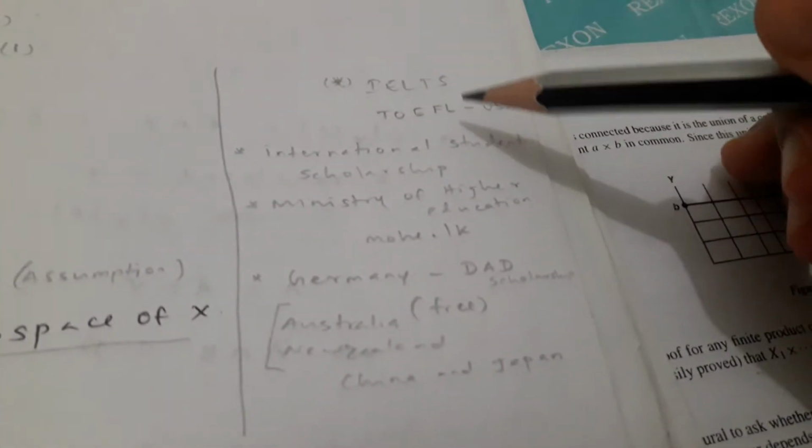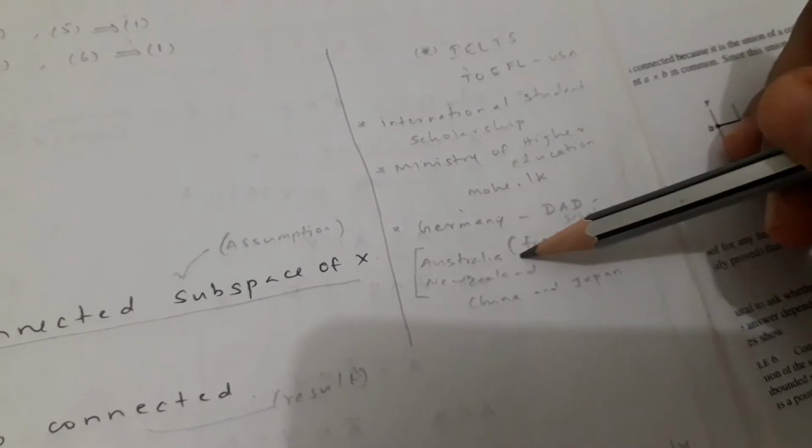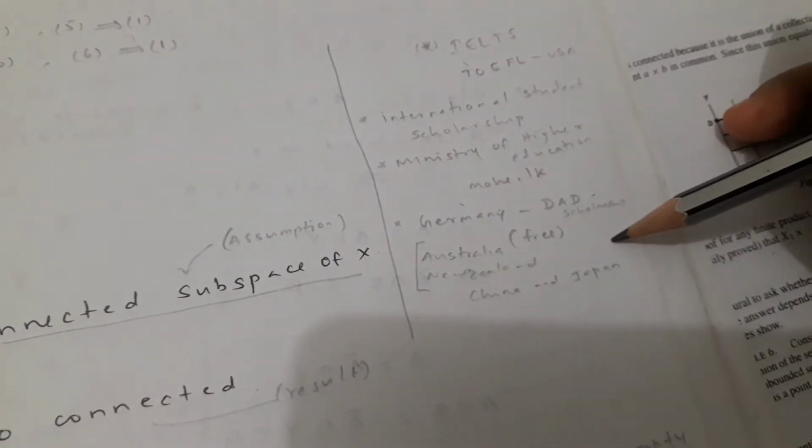To do a PhD we have to take IELTS or TOEFL. TOEFL is for the USA, IELTS is for Australia and the UK, and there are some scholarships, international student scholarships. We need to go to the Ministry of Higher Education, that is mohe.lk, and Germany gives some, called DAAD scholarships, and in Australia and New Zealand those are free, and China and Japan, we can try for those.